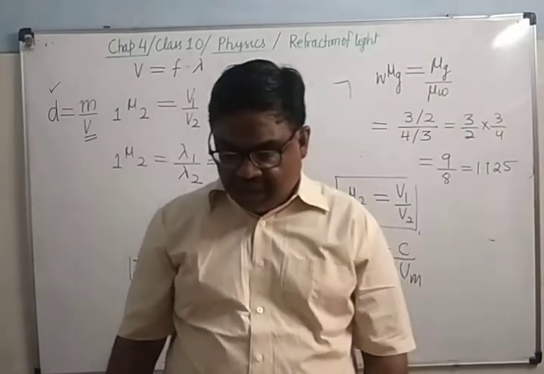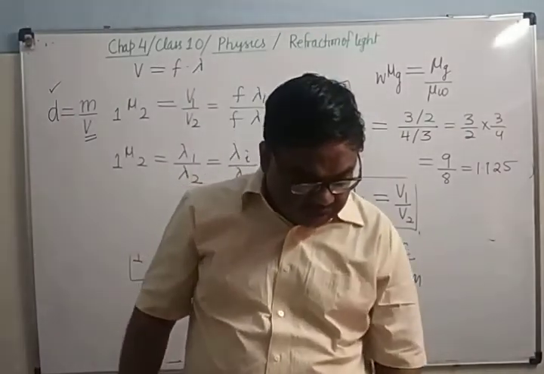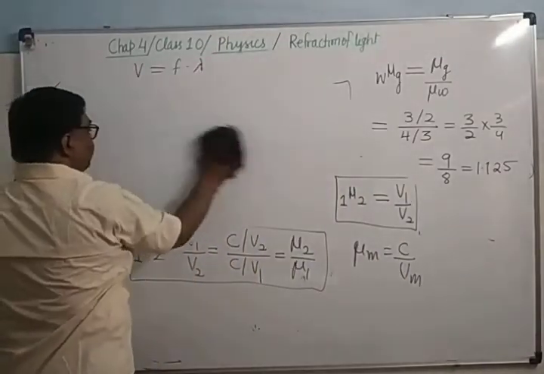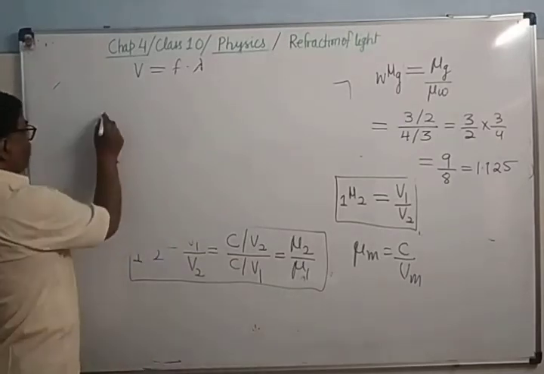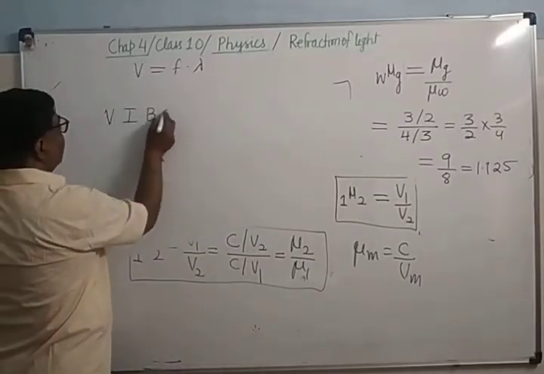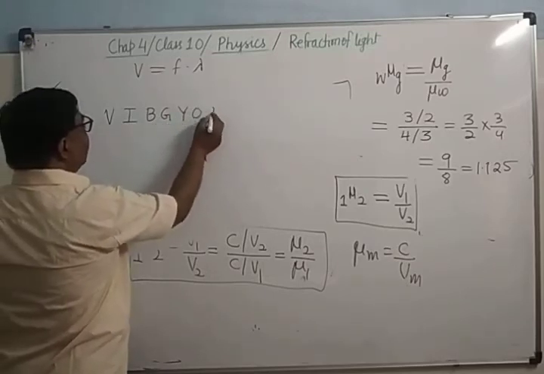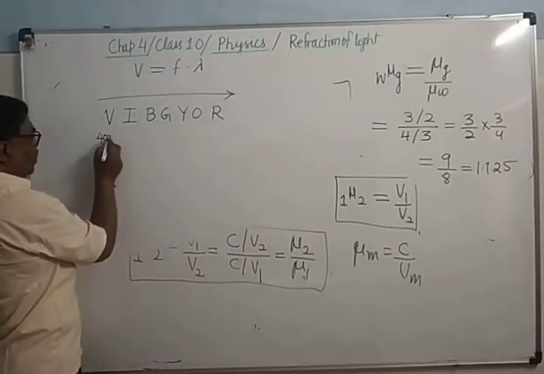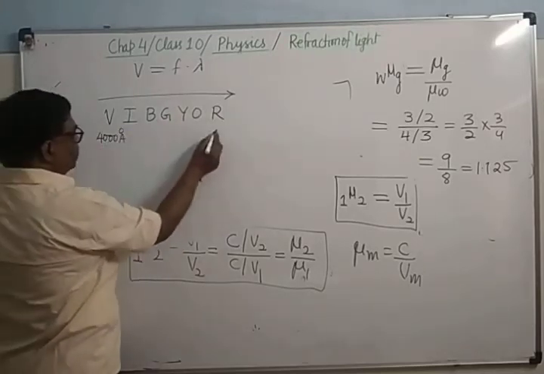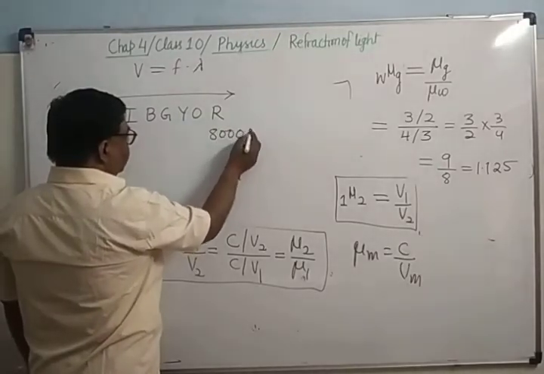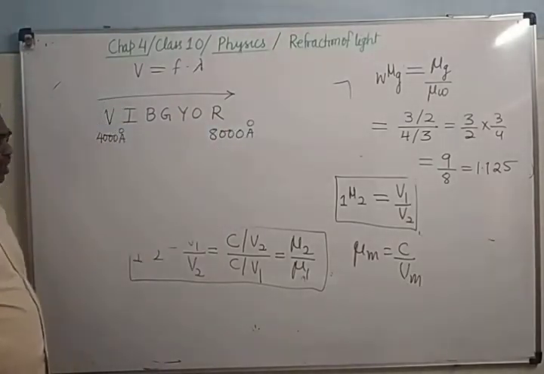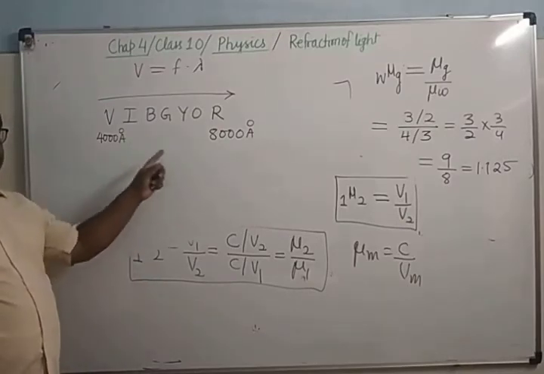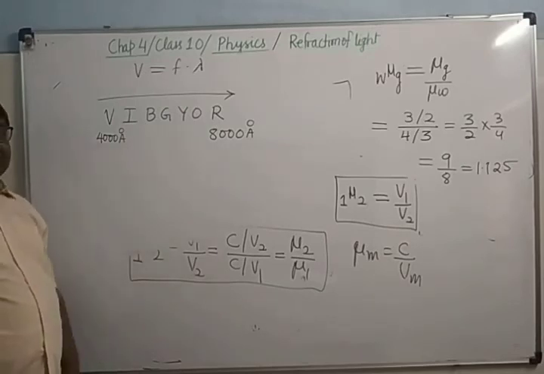And number 3, it also depends upon the wavelength of light. You can see here the wavelength of light in the visible spectrum. When we move from this side to this side, here its wavelength is 4000 angstrom and there it is of the order of 8000 angstrom. Now what is the effect of the wavelength of light? If the wavelength is more, the refractive index will be less.